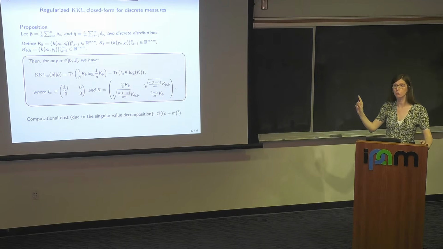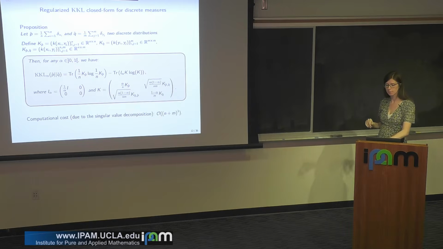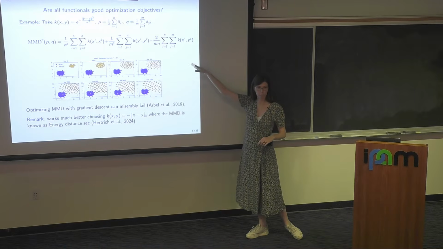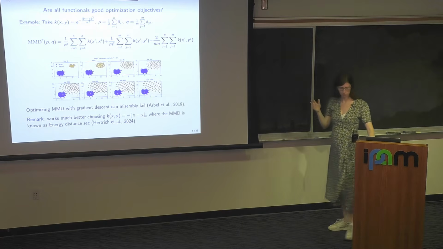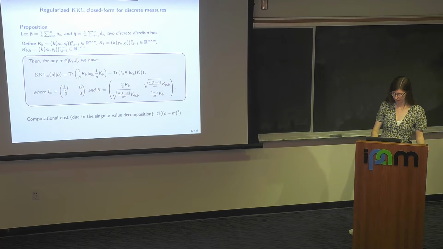So this is more expensive than the MMD. I didn't mention it, but if you remember the expression, I will show it again. Let me take n equals m. This is n squared, because I have a double sum, so it's more expensive than the MMD by an order 1.